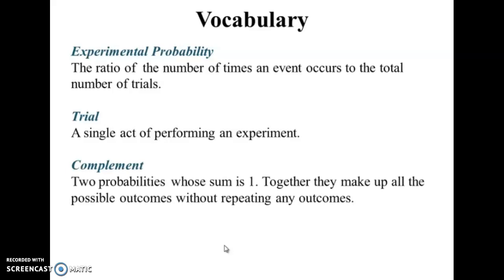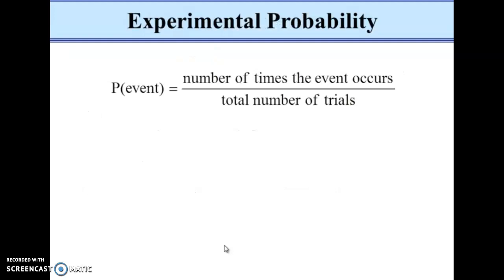Complement is when two probabilities have a sum of 1. So together they make up all the possible outcomes without repeating any outcomes. So the probability of an event, for experimental probability, we take the number of times the event actually occurs over the total number of trials.